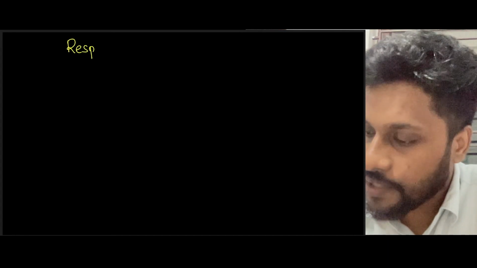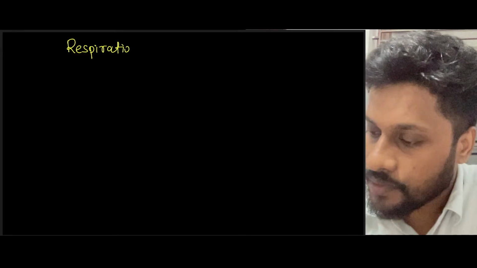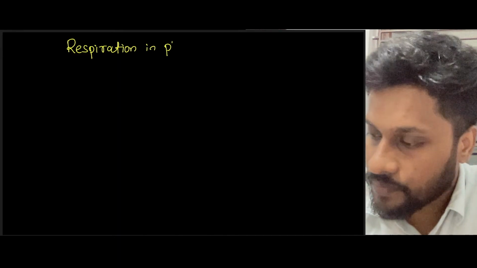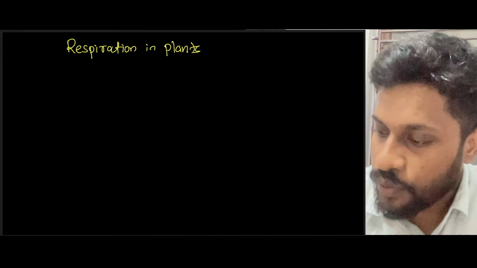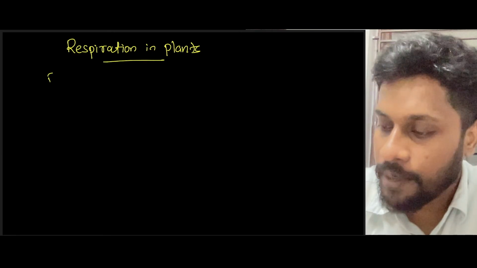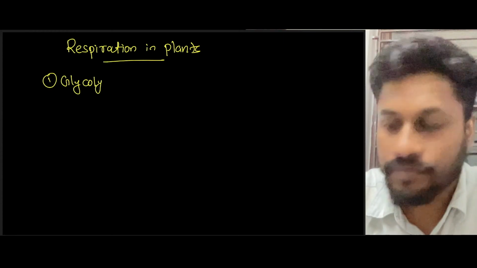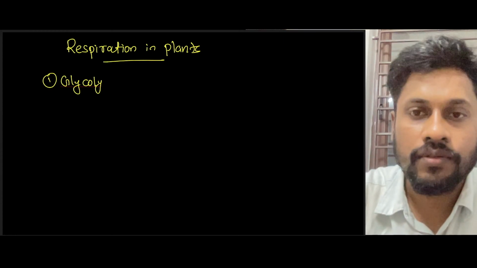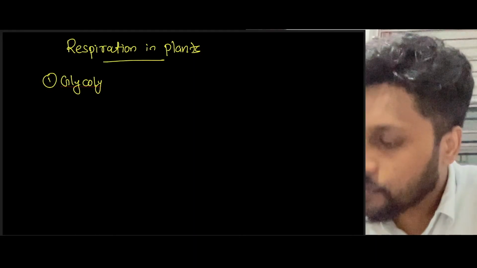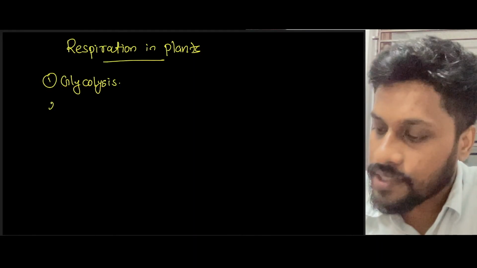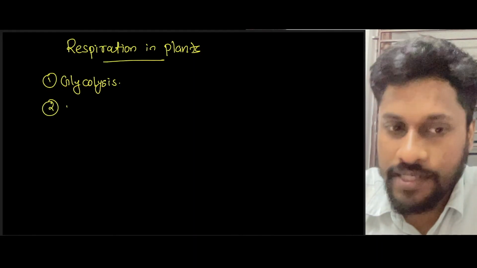So the chapter name is Respiration in Plants. During this chapter, we will be discussing mainly about glycolysis. Then we will be discussing about the Krebs cycle.